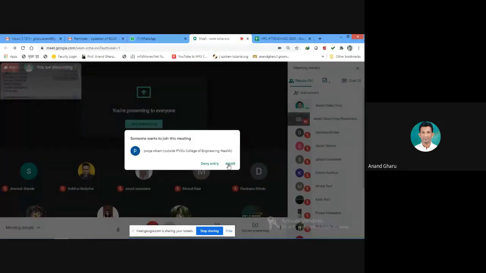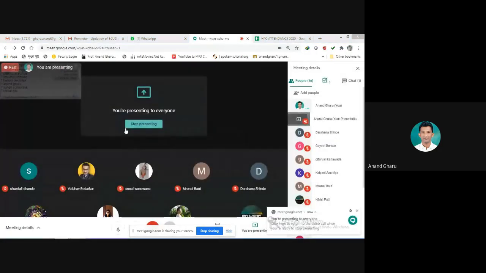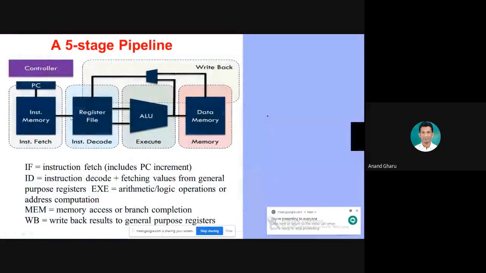It fetches the instruction from the memory. All the instructions are held by the program counter, which keeps track of the sequence of instructions. So it passes the instruction to the instruction memory. After fetching the instruction, the fetch stage passes the instruction to the register file.